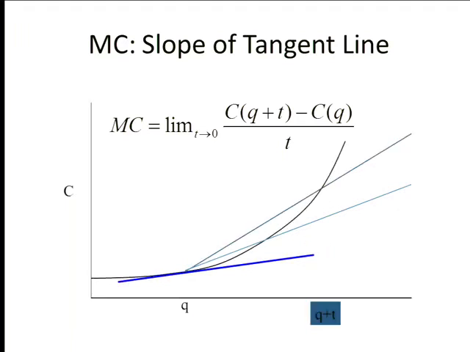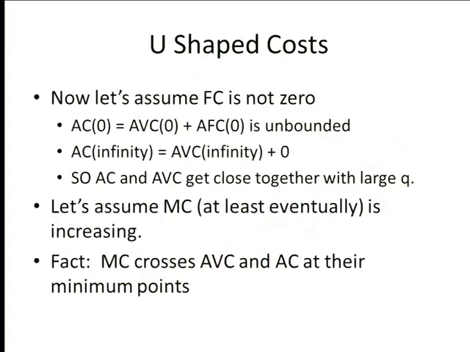And here I have done it again, but instead of T being large, I made T a little smaller. And if you keep doing this, you'll end up with a tangent line down here. And so the slope of the tangent line, the derivative, is marginal cost. Now we've done half of your calculus course. Now we're done with calculus. Although I'll show you a couple other places where the calculus works better than what we're doing.